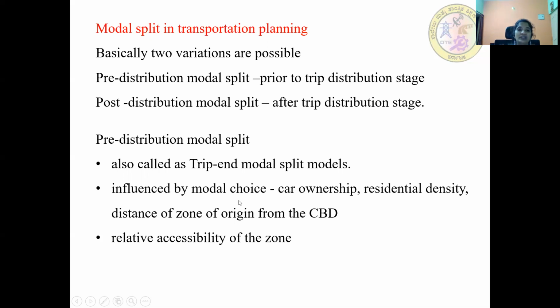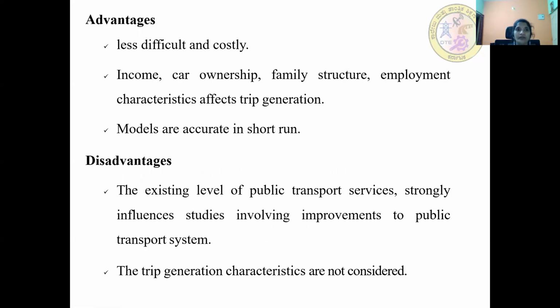It is mainly influenced by modal choice, car ownership, residential density, distance of the zone of origin from the central business area, and then relative accessibility of the zone. The main advantages are that it is less difficult and costly.